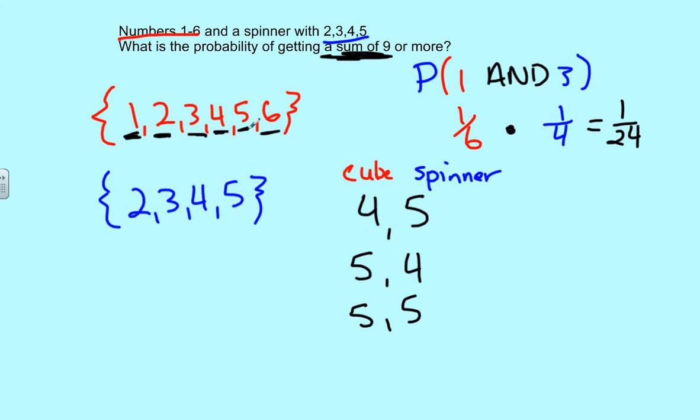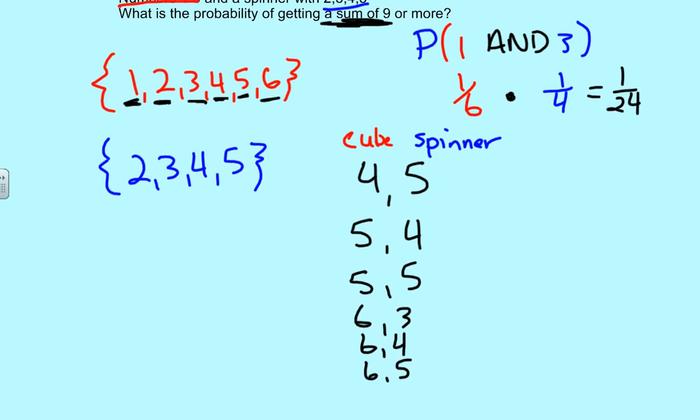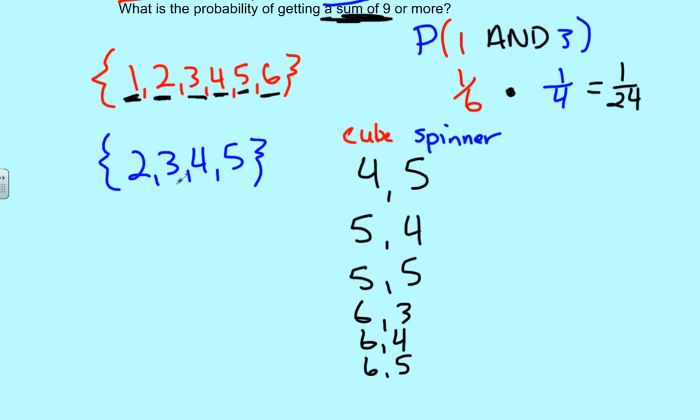So I know 6 and 5 is going to work, 6 and 4, but we also have this 6 and 3. So, okay. Hopefully that makes a little bit of sense. We're just picking all the outcomes that give me a number that's 9 or more. This is 9, 9, 10, 9, 10, and 11. So we count these up. We say, how many favorable outcomes are there? And there are 6 of them. 1, 2, 3, 4, 5, 6.